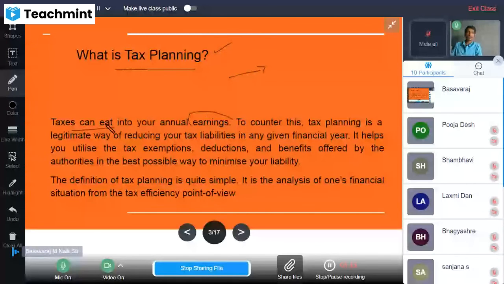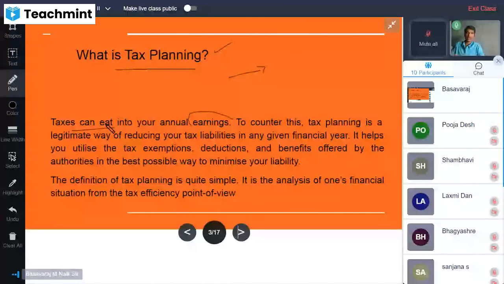It will reduce, as for tax purposes we need to pay for it, or otherwise the expenditures you have made for that particular earning, whatever expenditure you have made, the portion of tax you need to pay for it, right? Certain expenditure you need to pay for it. By reducing taxes you can save your income or increase your earnings, while reducing the tax. For that purpose the tax planning plays an important role, right?